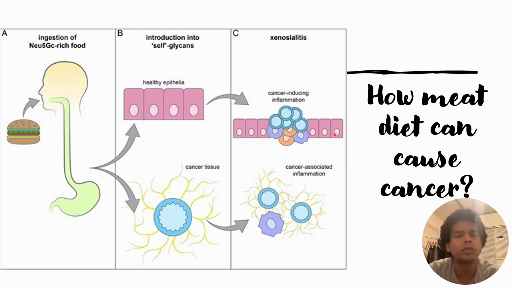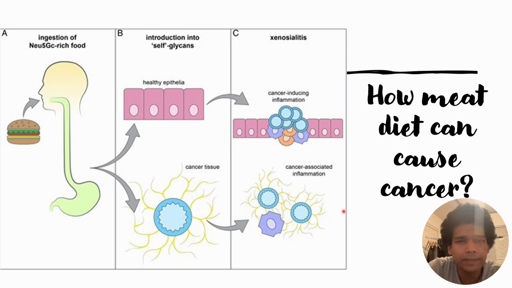And in order to do so, it will generate an immune response. And this continuous immune response will cause cancer-associated inflammation, and that will also trigger tumor progression.